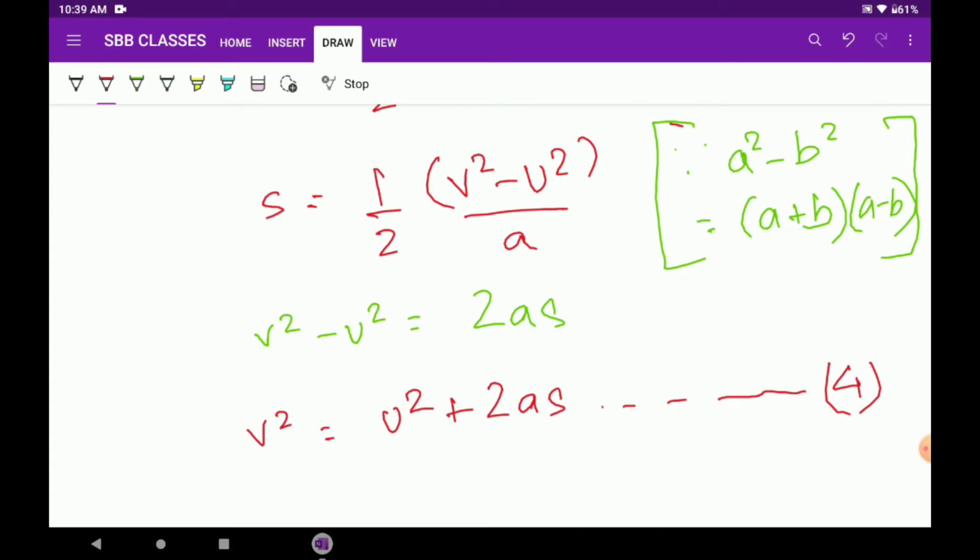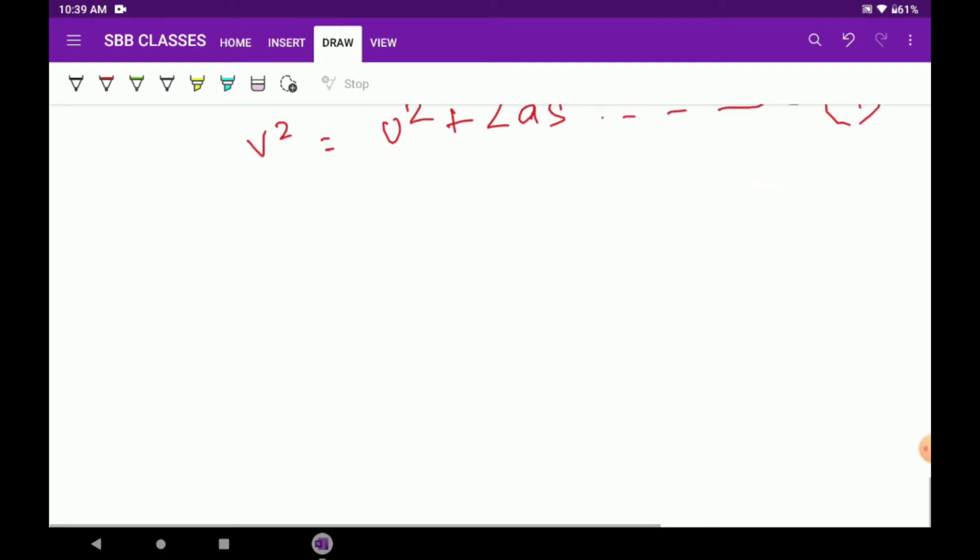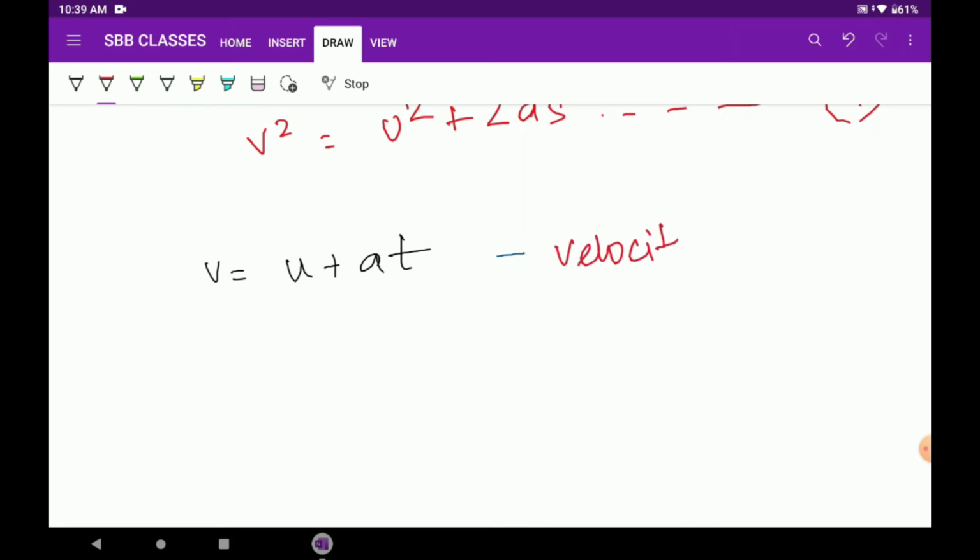So let us recap the 4 equations which we have learned. If we recap the 4 equations and write them simultaneously one below another, the first equation which we found out was V equals to U plus AT. This equation is nothing but velocity as a function of time.